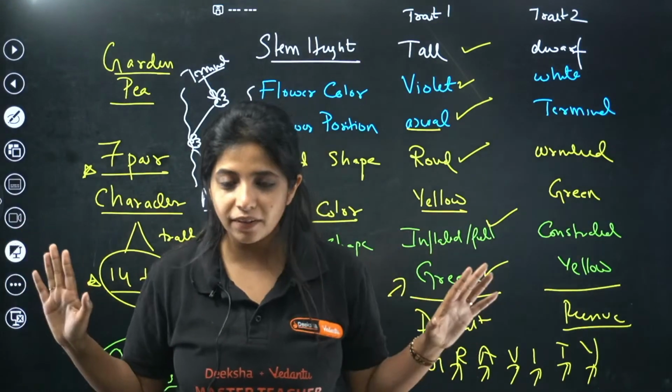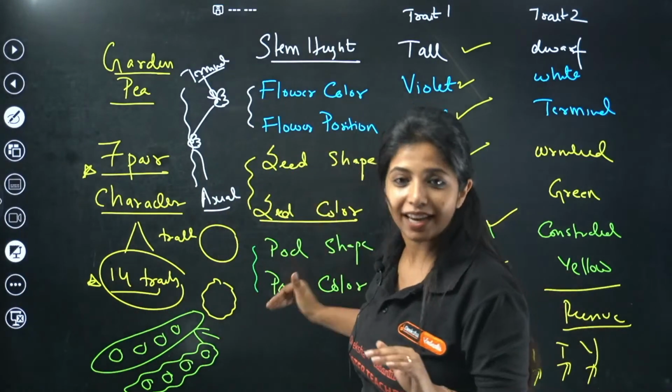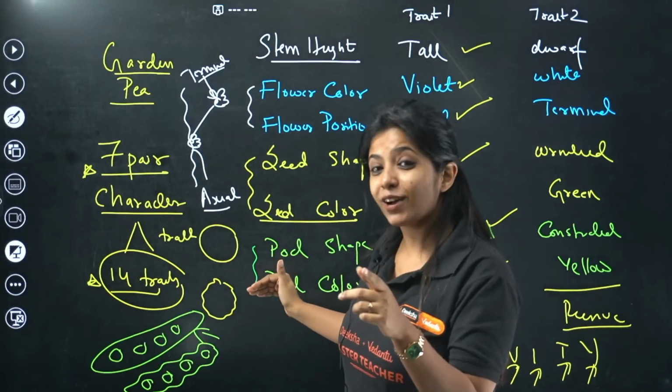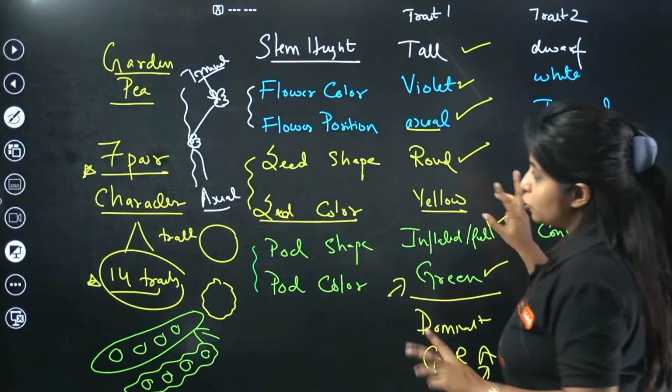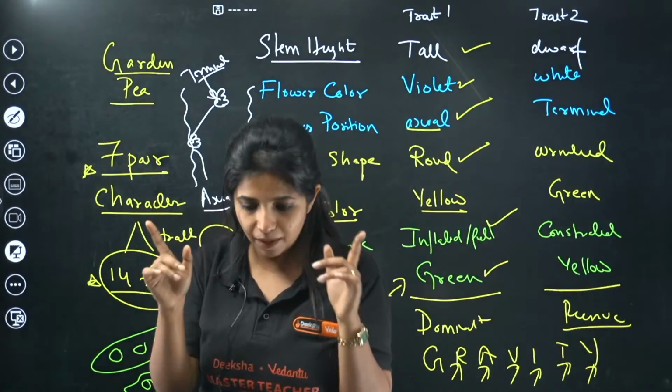Have you remembered everything? So these are 7 pairs of characters, and these are the 14 traits that you have. So trait and character are different, always remember.